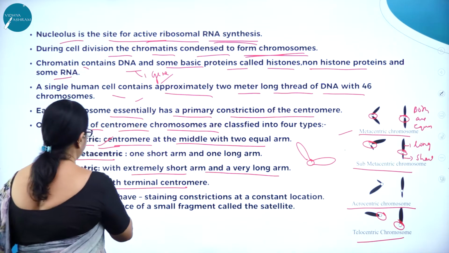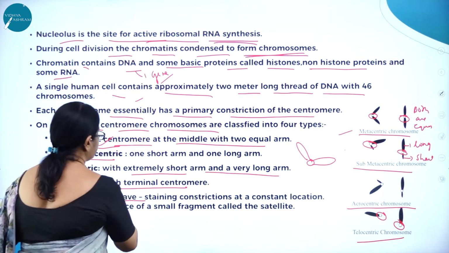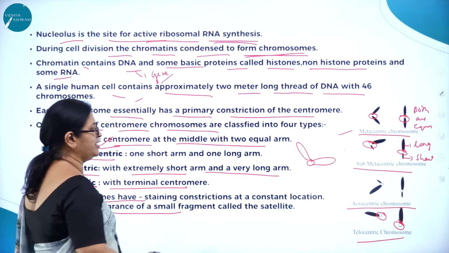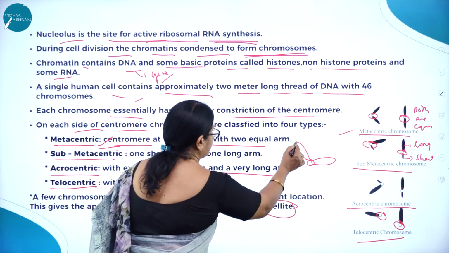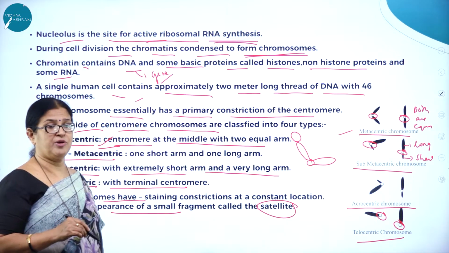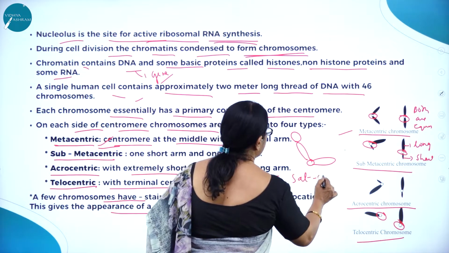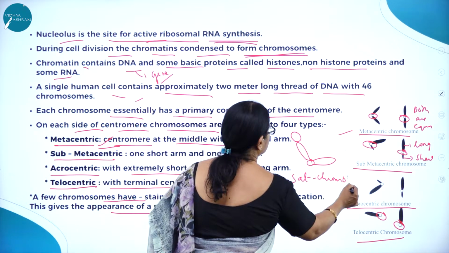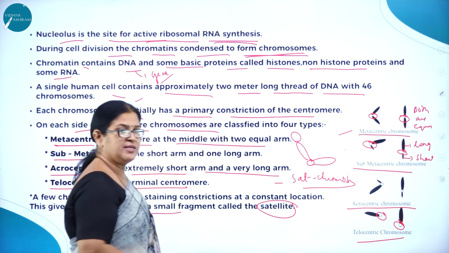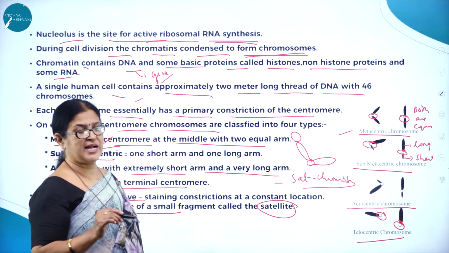A few chromosomes have staining constrictions at a constant location, and this gives the appearance of a small fragment called the satellite. So sometimes you can come across a satellite body like this. Such chromosomes with the satellite body are called SAT chromosomes. All the chromosomes will not have a satellite body. So those chromosomes which have a satellite body are called SAT chromosomes.